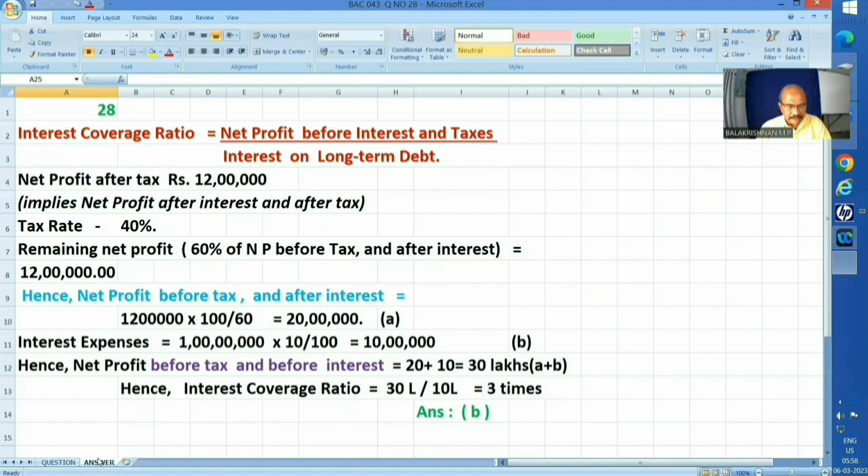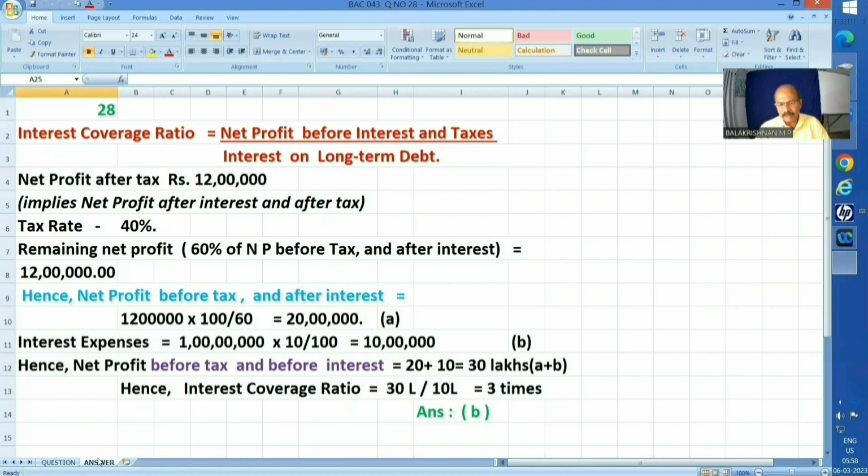That being the case, remaining net profit, that is after this 40% tax rate, will be 60% of net profit before tax and after interest. Is it not? Tax rate being 40%, remaining net profit will be 60% of net profit before tax and after interest.